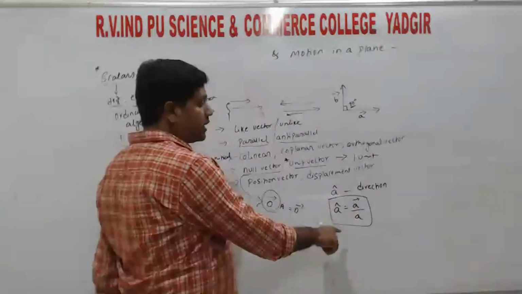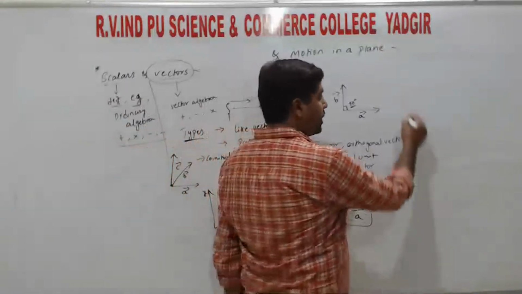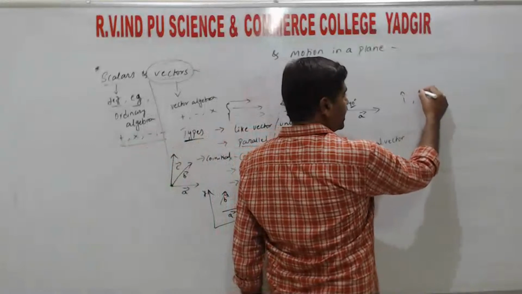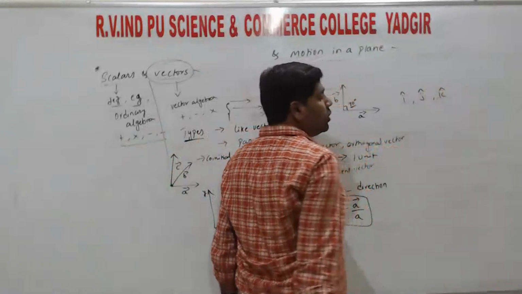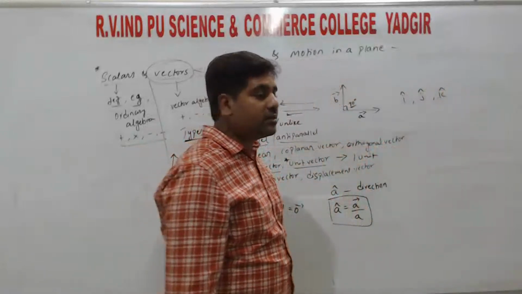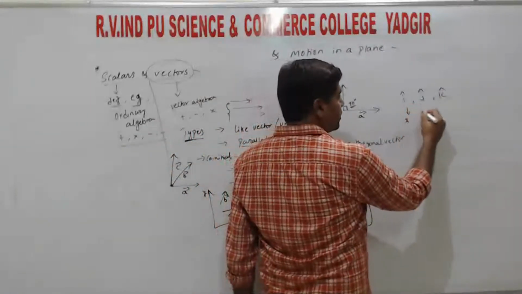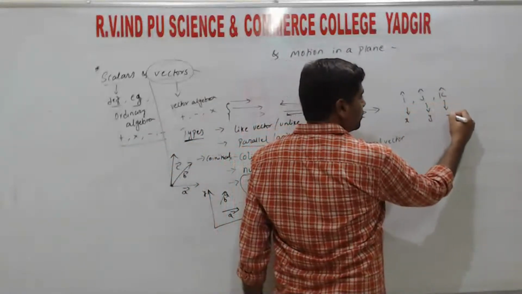Next, the orthogonal unit vectors. We have 3 unit vectors, that is I cap, J cap, K cap. These are the unit vectors which represent the direction along the x axis, y axis and z axis.